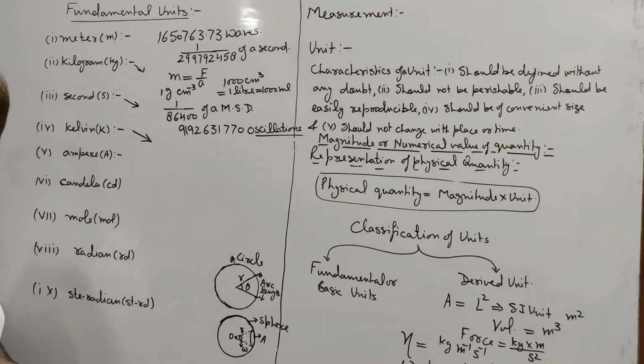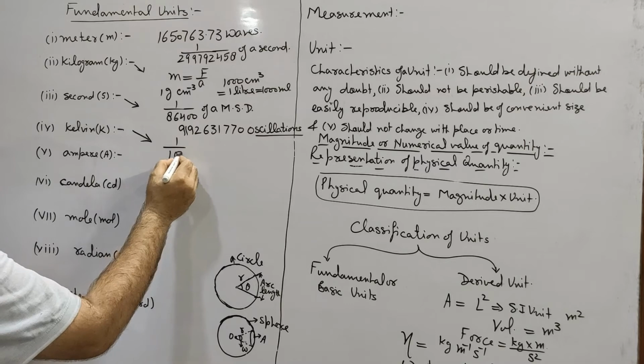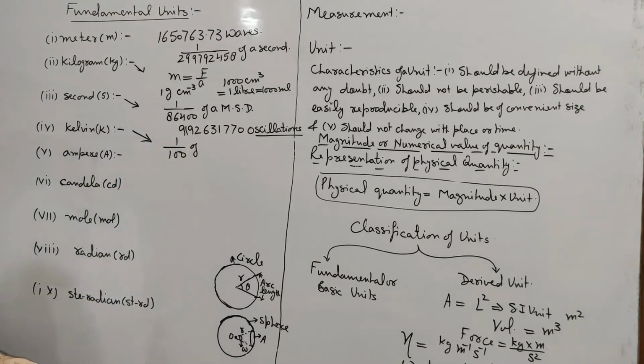If we will take the difference of boiling point of water and melting point of ice, then this difference will be 100 only. So 1 Kelvin is defined as 1 by 100 of temperature difference of boiling point of water and melting point of ice.